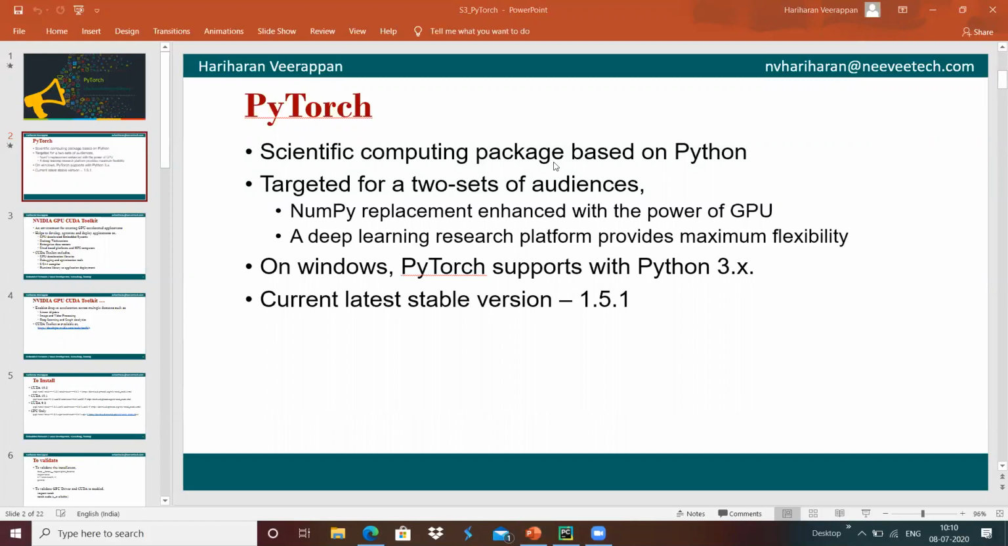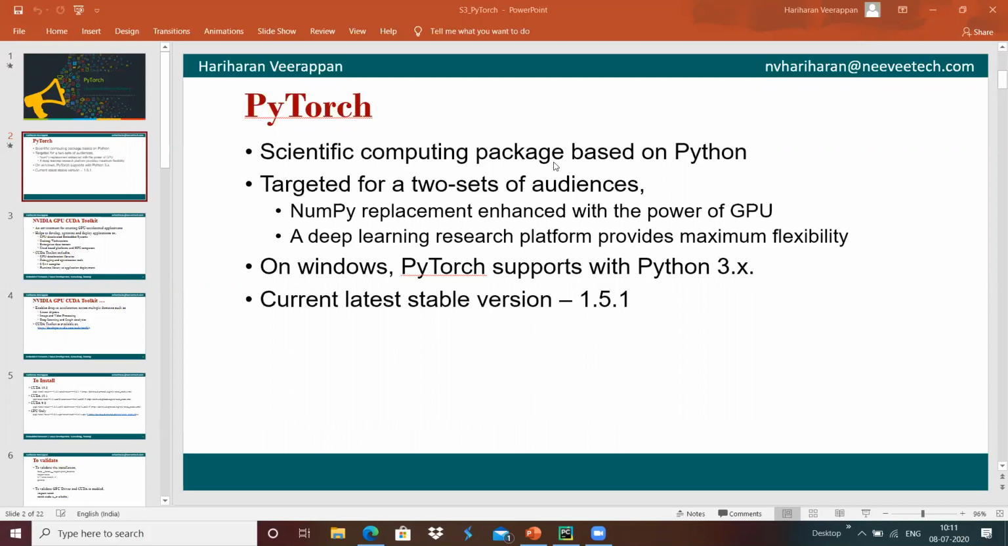PyTorch has been targeted for two sets of audience. It starts with NumPy. NumPy is a numerical Python, which is used to manipulate numerical arrays. But the thing is that numerical Python can be used only on a CPU. It cannot be used on the GPU.